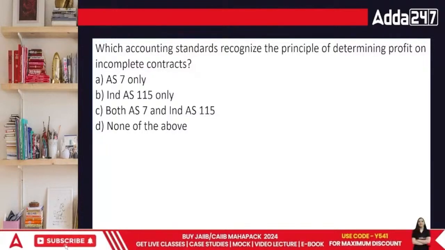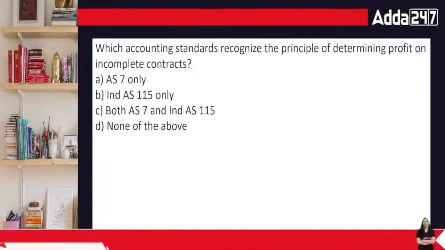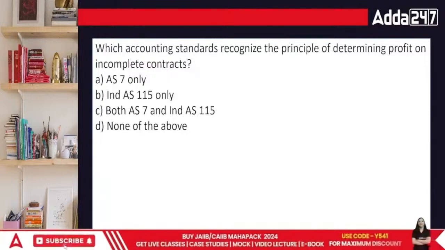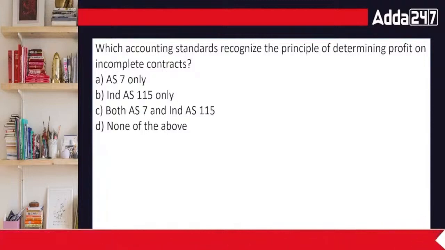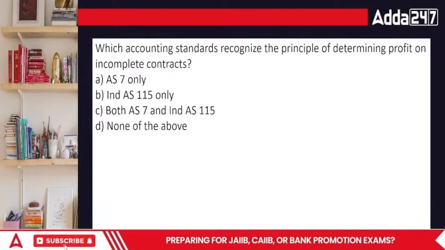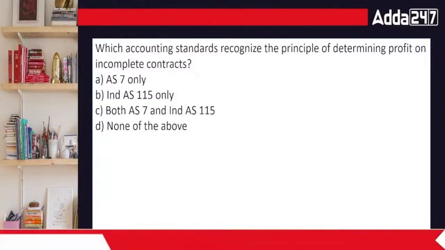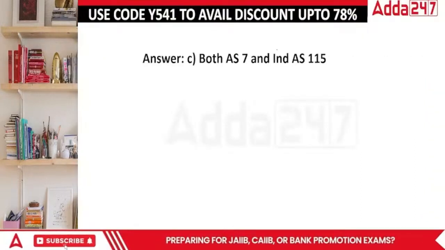Everyone, AS7, Ind AS 115, or both of these, or none? The answer is C. Both AS7 and Ind AS 115.